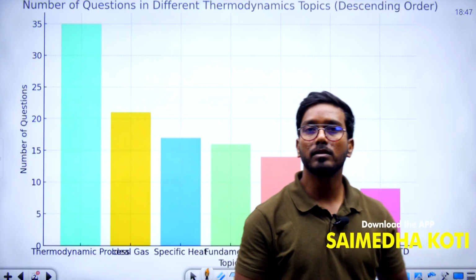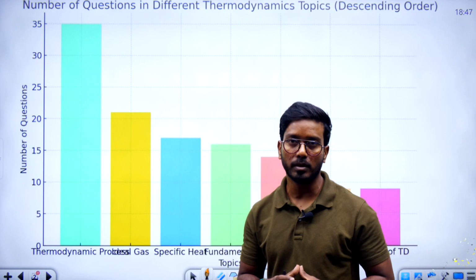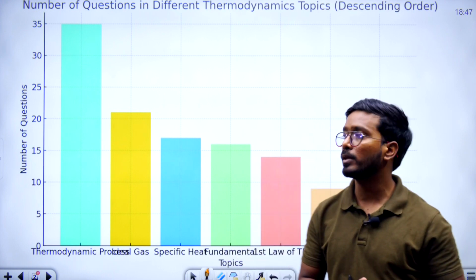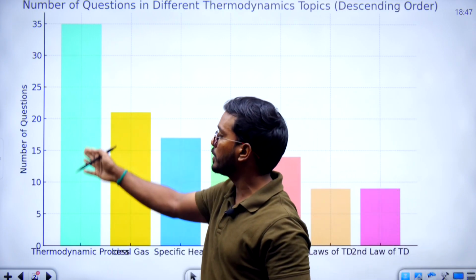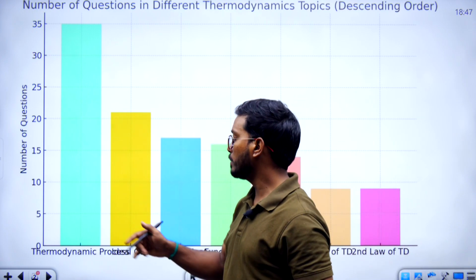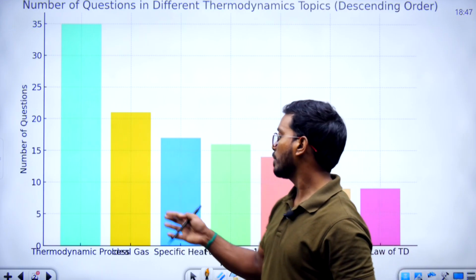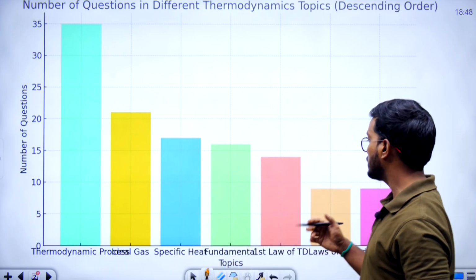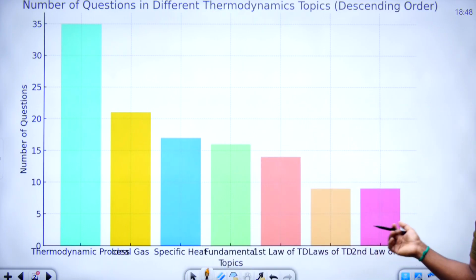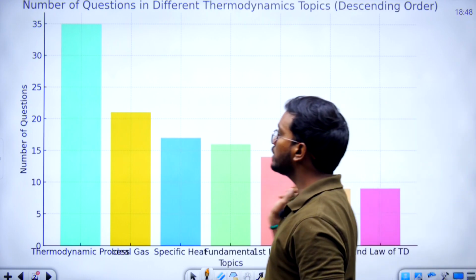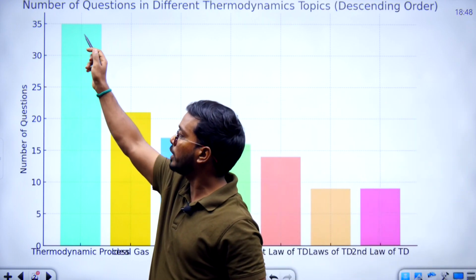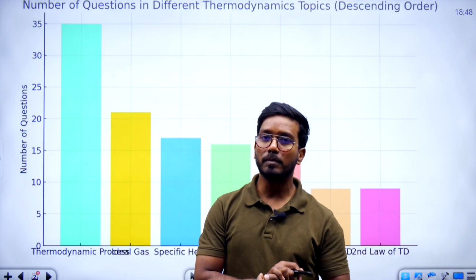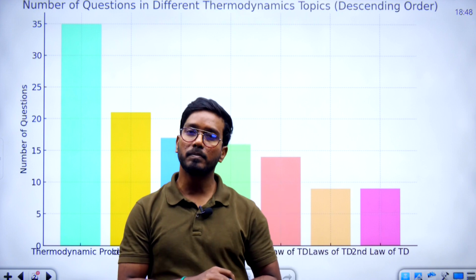If you take the previous almost 100 questions in the heat and thermodynamics topic of physics, you can see that the maximum questions are appearing from the topic thermodynamic processes. After that, the questions are covering perfect gas laws, specific heat, fundamentals, laws of thermodynamics, first law and second law. But the maximum number of repeated questions are coming from which topic? Thermodynamic processes. Okay. So in each type 1, type 2, type 3, type 4, fundamentals, basics, everything we are going